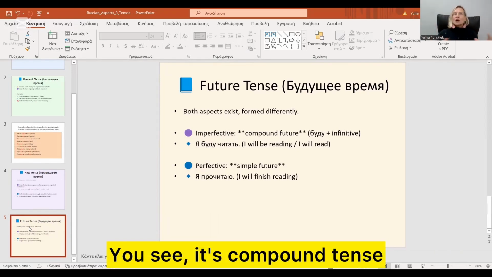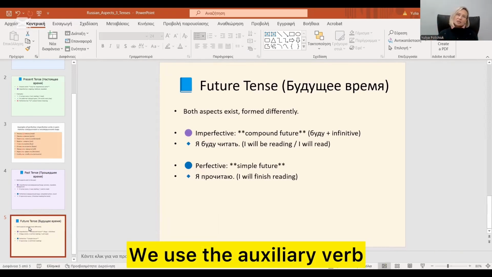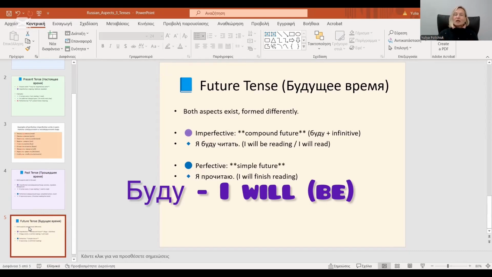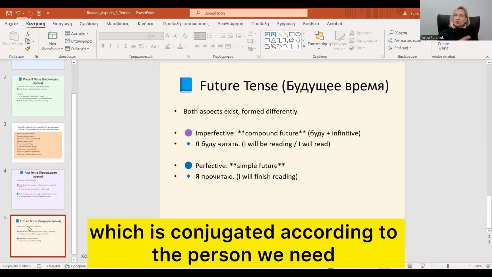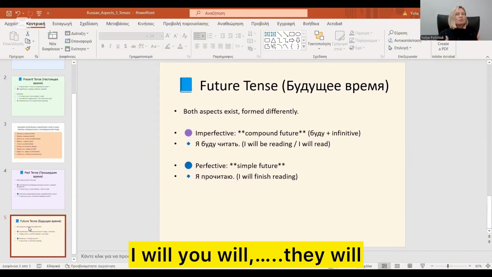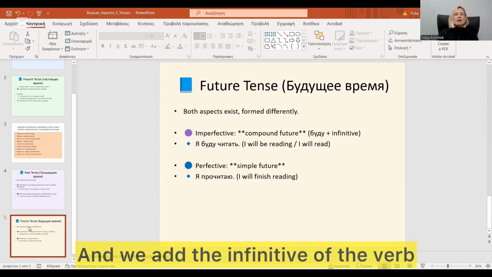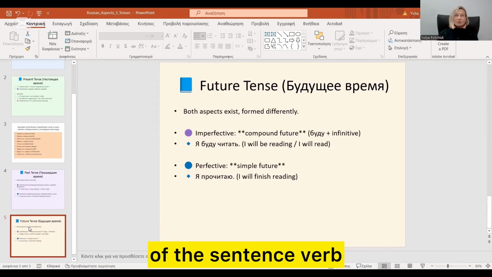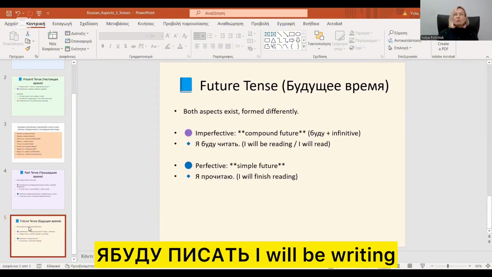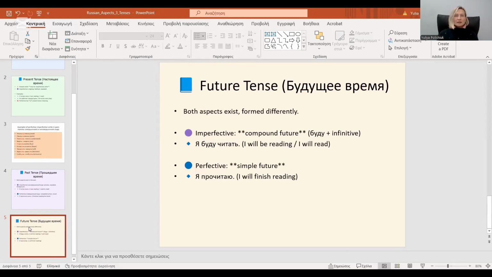You see, it's a compound tense. We use the auxiliary verb быть, to be, in the future, буду, which is conjugated according to the person we need: я буду, ты будешь, он будет, мы будем, вы будете, они будут. And we add the infinitive of the verb, like я буду читать, which means I will be reading, and я буду писать, I will be writing.